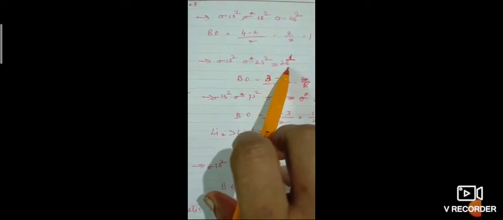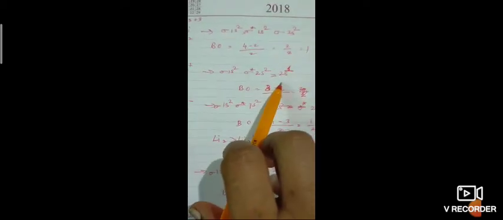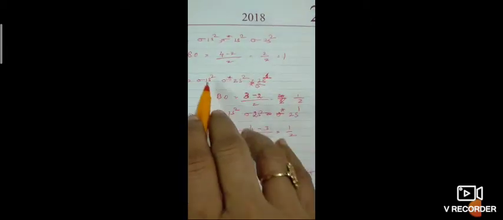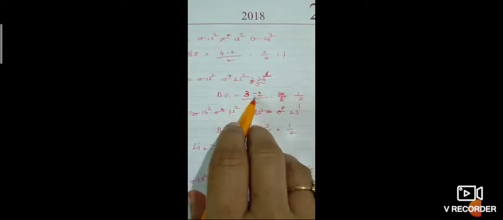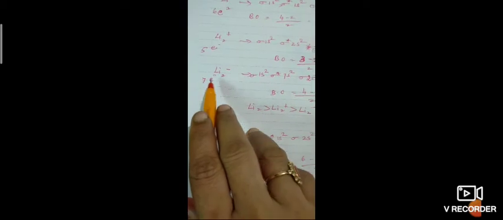And when it changes to the lithium positive ion, the configuration is sigma 1s2, sigma star 1s2 and sigma 2s1. So when you see the bond order, (3 minus 2) by 2, that is 1 by 2. That is sigma 1s2, sigma star 1s2, sigma 2s1. So the bond order is 1 by 2. When it turns to a negative ion, 1 electron will be added.